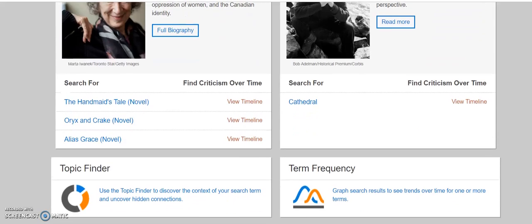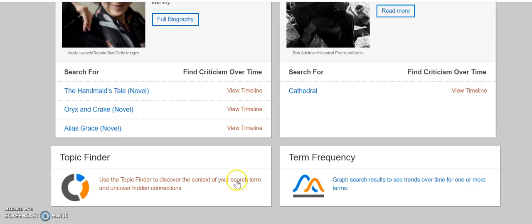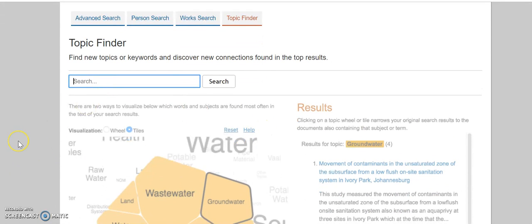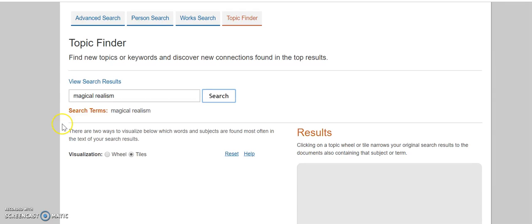and search term frequency tools, which you find down here on the home page. You can also get to them from the specific article. I'll show you where to find that in a second. But the topic finder is really interesting to use. Click on it and you can type in your search term. Let's say magical realism, since we used that example before.